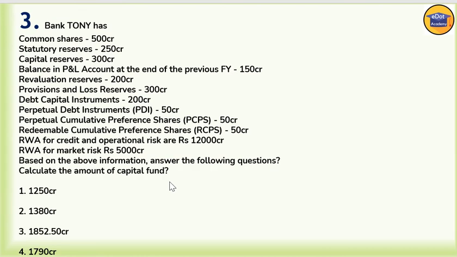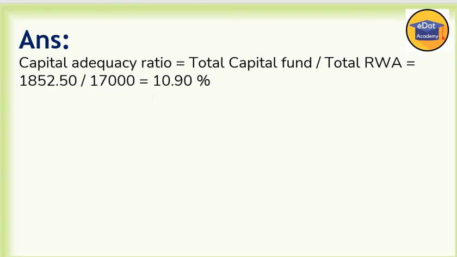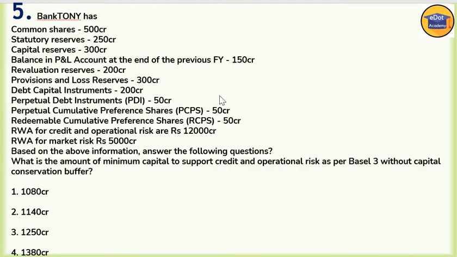I'll just show you once again how much we calculated. 1852.50 divided by total RWA, 17,000. We divide, and we are getting 10.90%. So this is a very, very important formula: capital adequacy ratio is total capital fund divided by total RWA, and we get the percentage. Okay, next question, fifth.